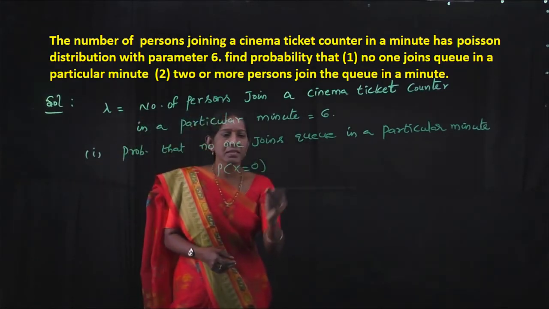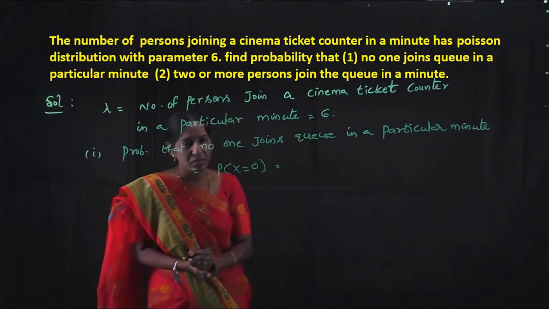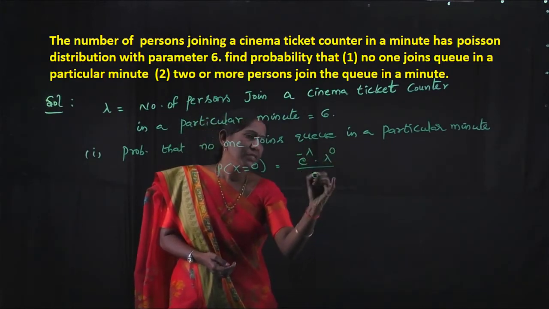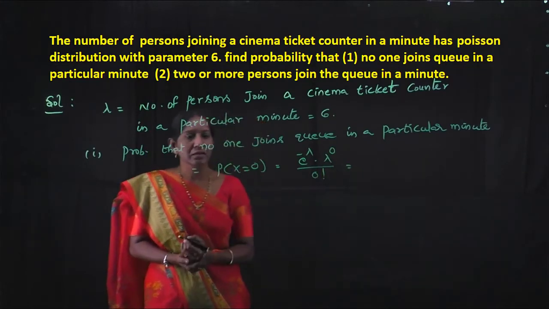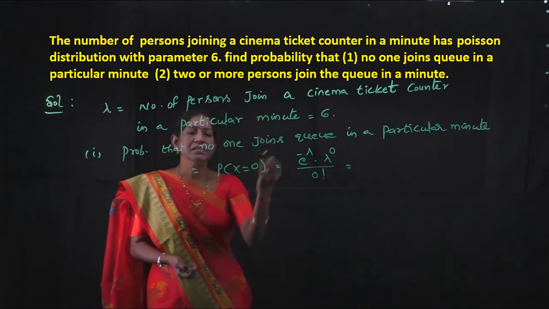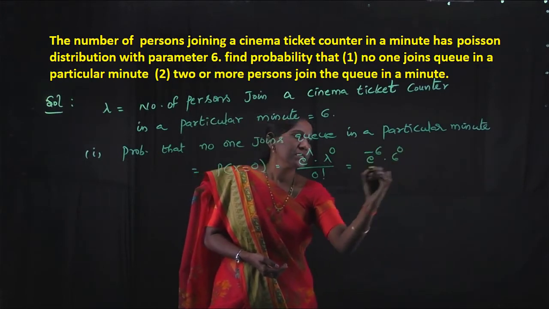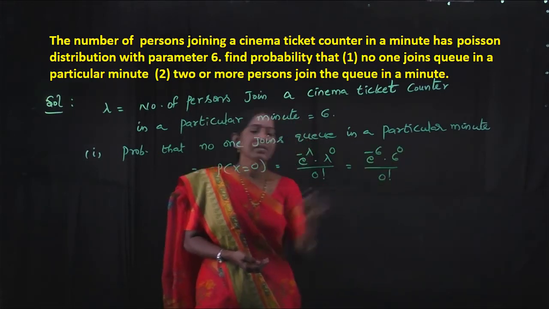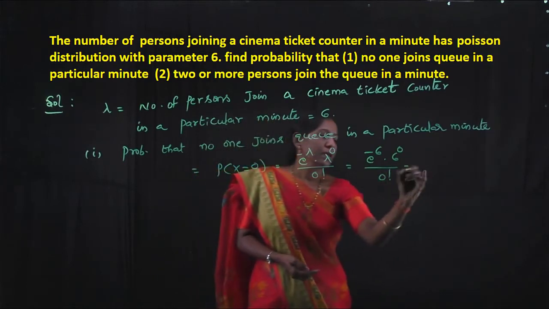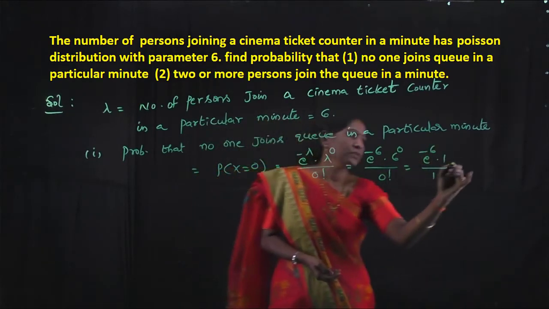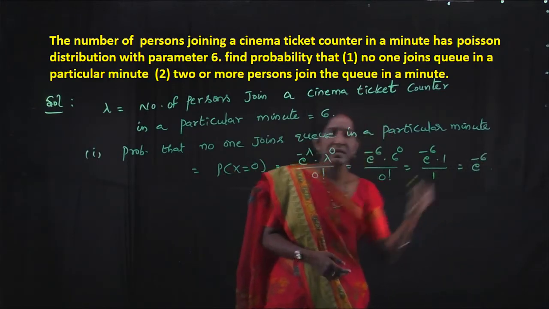By Poisson distribution, P of x equal to 0 is e power minus lambda, lambda power 0 by 0 factorial. Here lambda is equal to 6. So that is e to the power minus 6, 6 to the power 0 by 0 factorial. Then e power minus 6 into 1 by 1, so this value is e to the power minus 6.